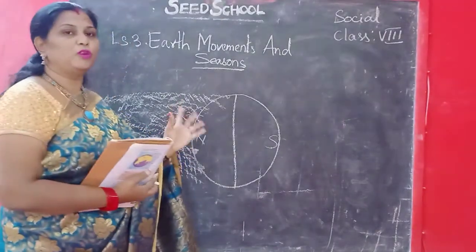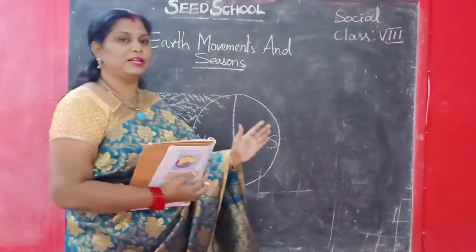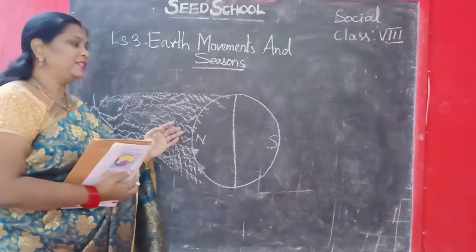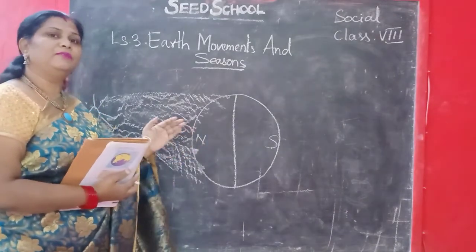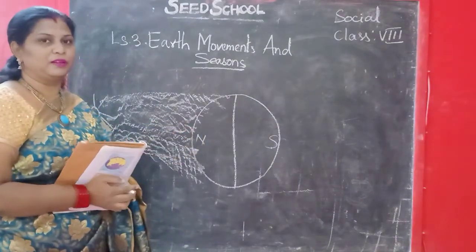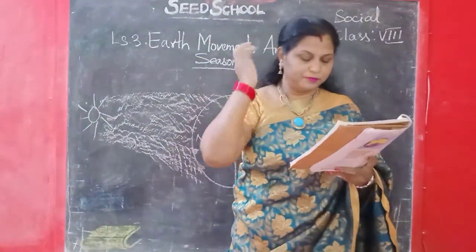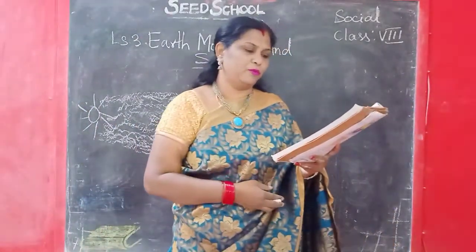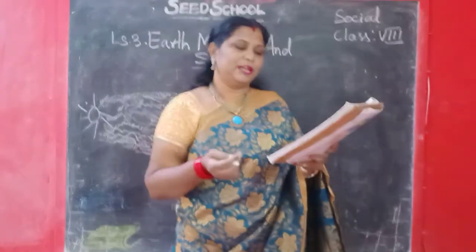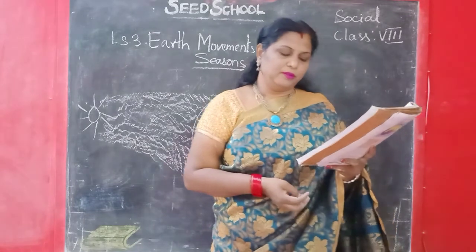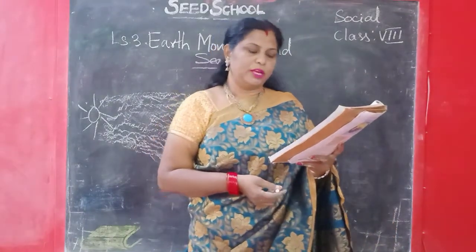And then when it is rotating, this part will go that side and that part will come this side. So at that time there will be summer for the southern hemisphere and winter for the northern hemisphere. Okay. You can observe the picture, children. If you see the picture, you will clearly understand how this revolution takes place.